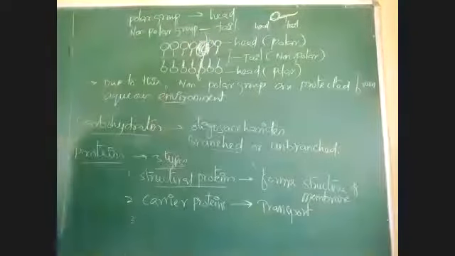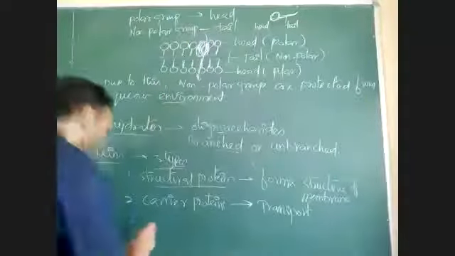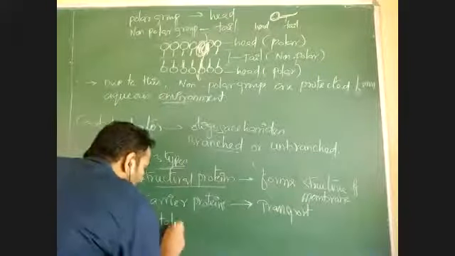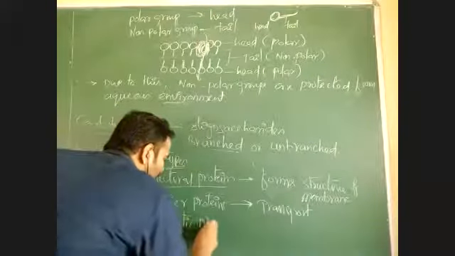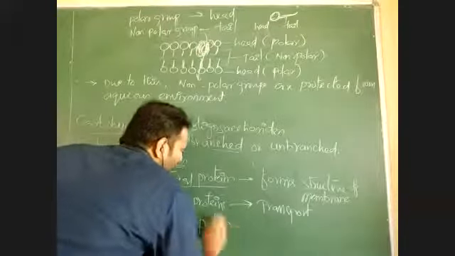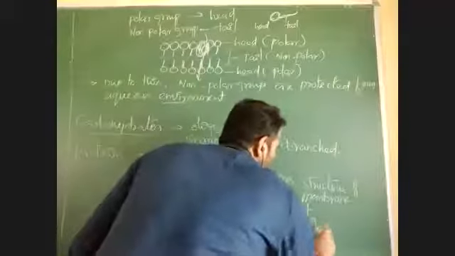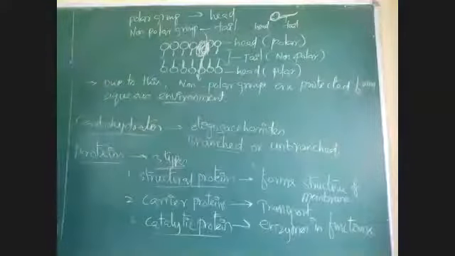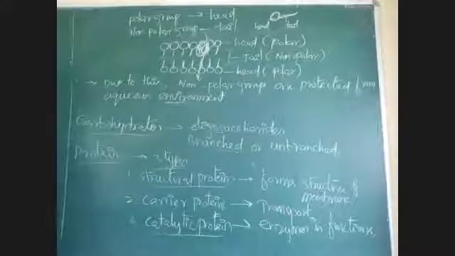The third one is catalytic protein. Catalytic proteins are those which are enzymes in function. The proteins functioning as enzymes are called catalytic proteins.